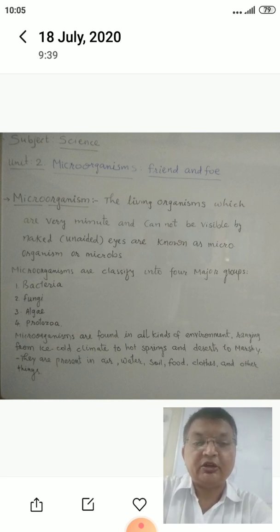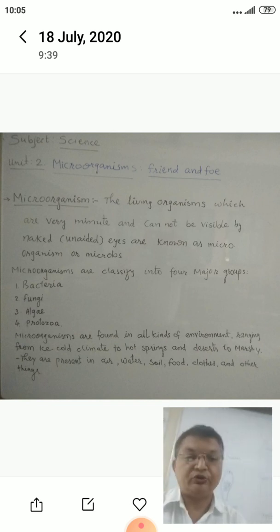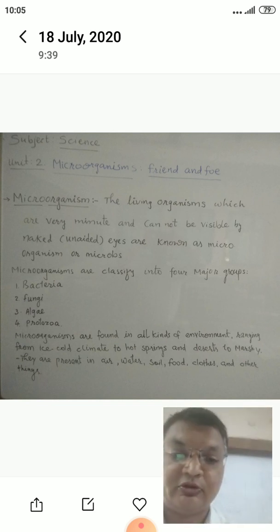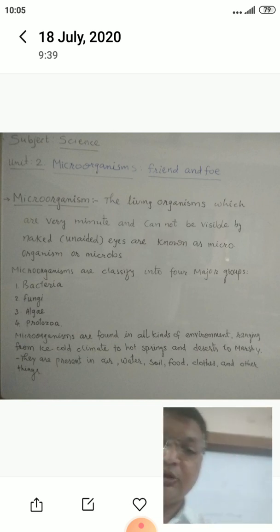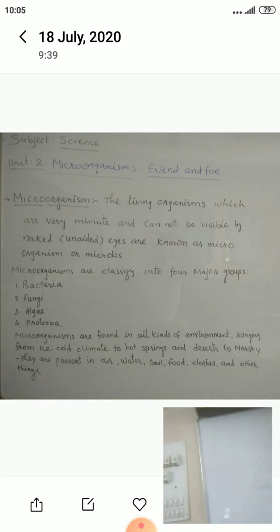But before that, I want to show you one picture. You can see clearly on your screen. There is this picture of an amoeba.